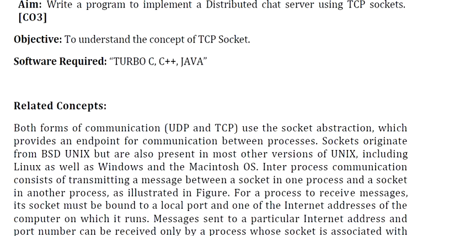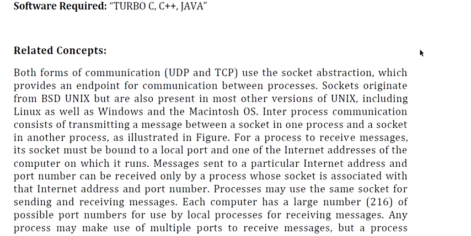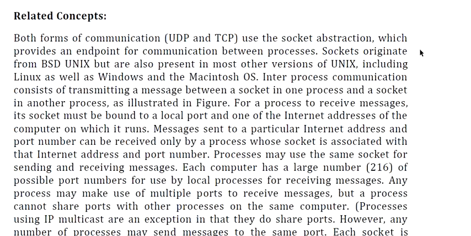First of all we will see the basic concept of socket. Both forms of communication, UDP, that is user datagram protocol, and TCP, transmission control protocol, use socket abstraction, which provides an endpoint for communication between the processes. Sockets originate from BSD Unix but are also present in most other versions of Unix including Linux, as well as Windows and Macintosh OS.